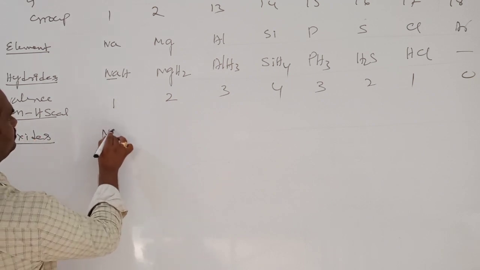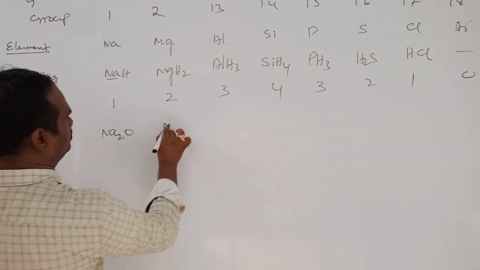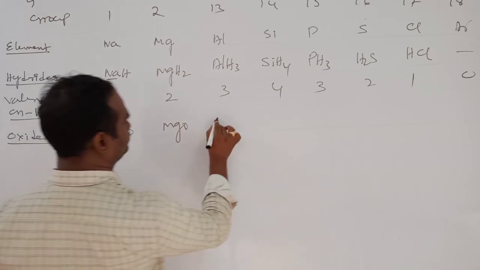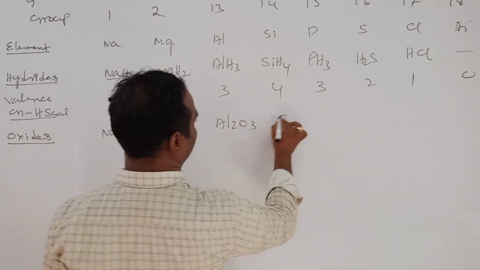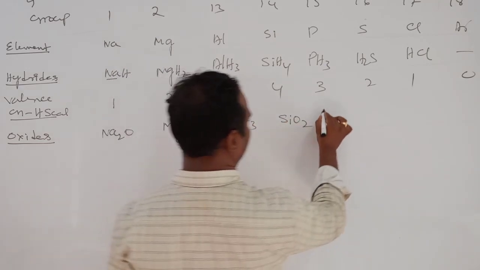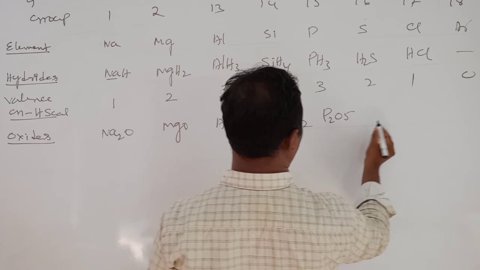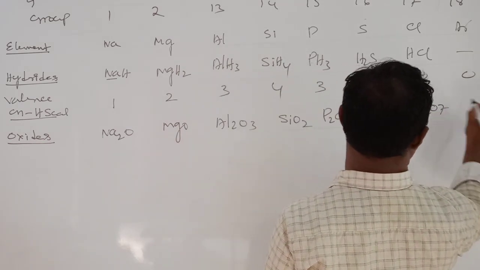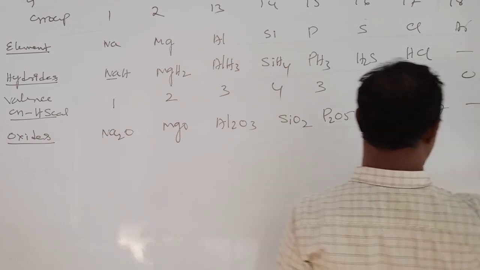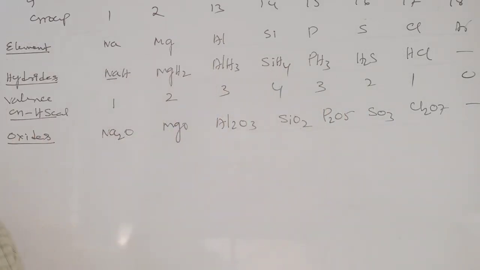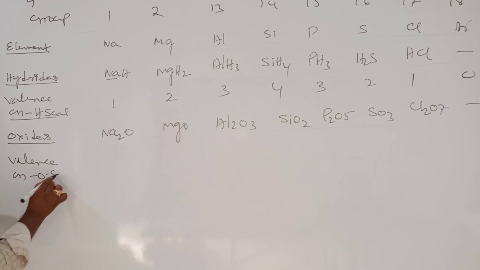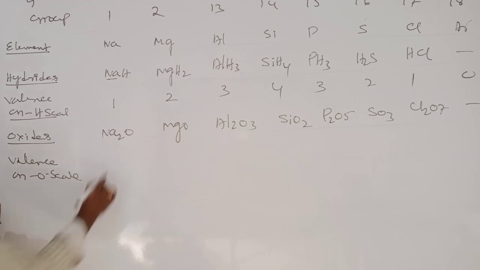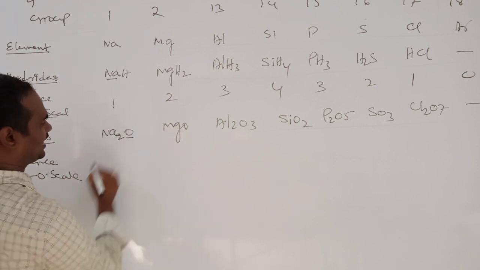Sodium oxide Na2O, MgO, Al2O3, SiO2, P2O5, SO3, Cl2O7, and no compound for argon. Now you tell the valency on the oxygen scale. Here how many sodium atoms combined with one oxygen?